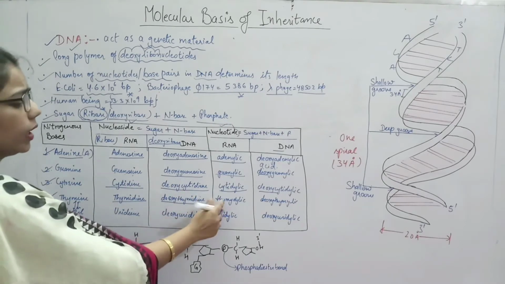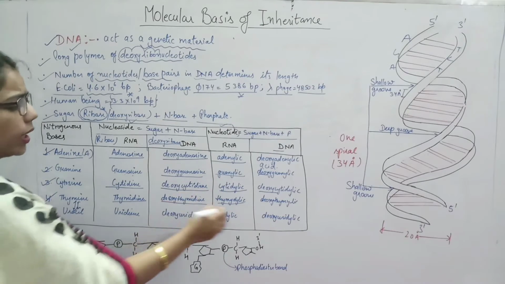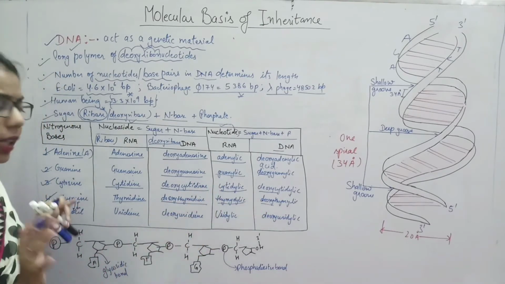Then thymidylic acid, and again deoxythymidylic acid.